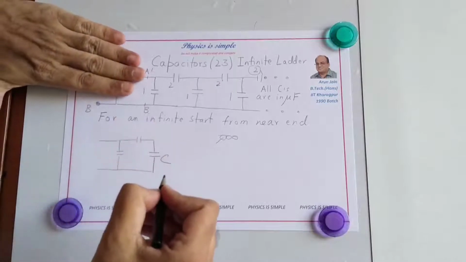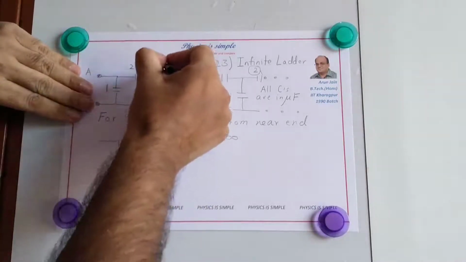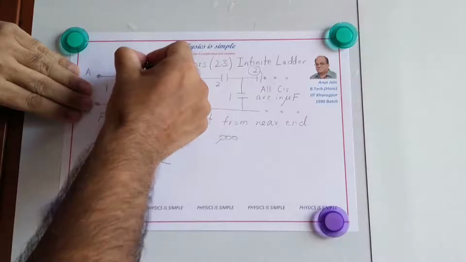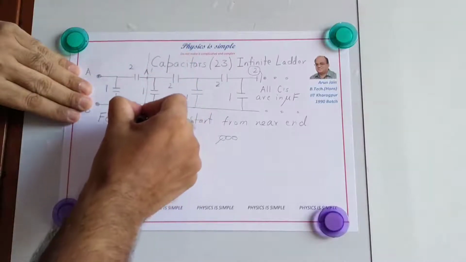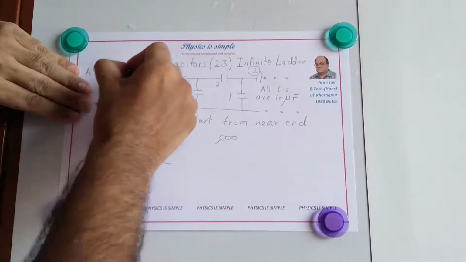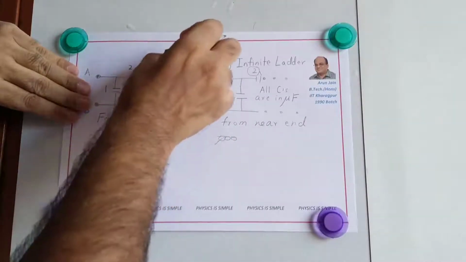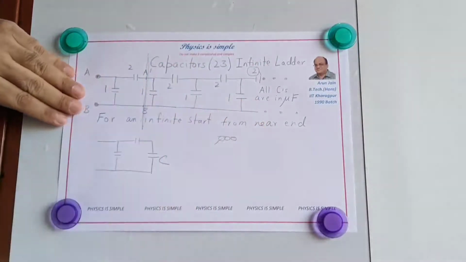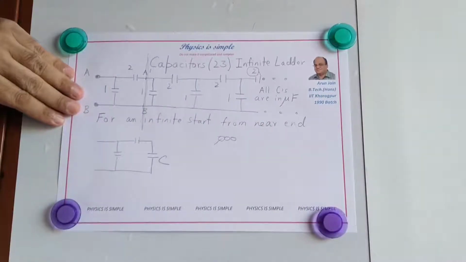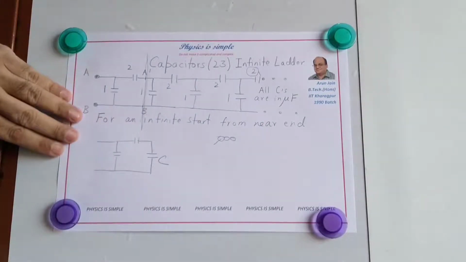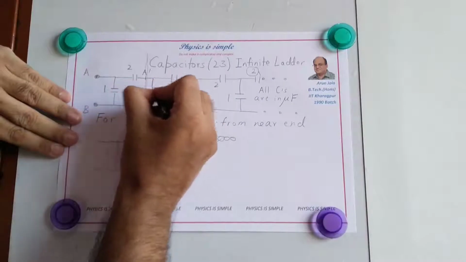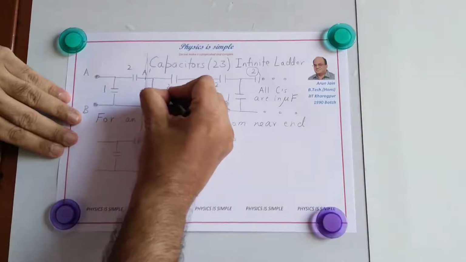and we remove one of the repeating sections, we cannot cut the circuit here, we have to cut it so that we keep one repeating section. So 1 and 2 are repeating, so we keep 1 and 2 and then cut the circuit. Don't cut it here or here, just keep one repeating section and then look at the circuit. Okay, so all are microfarads.